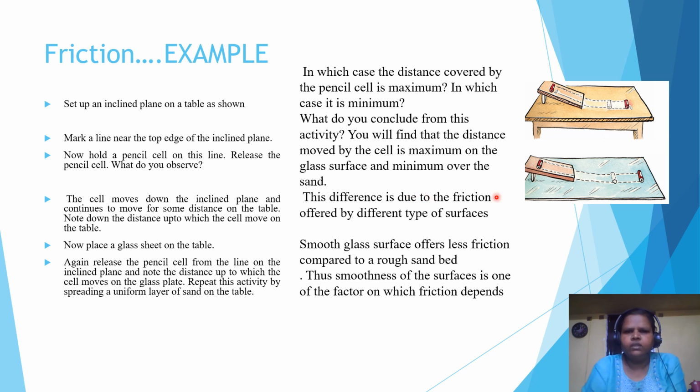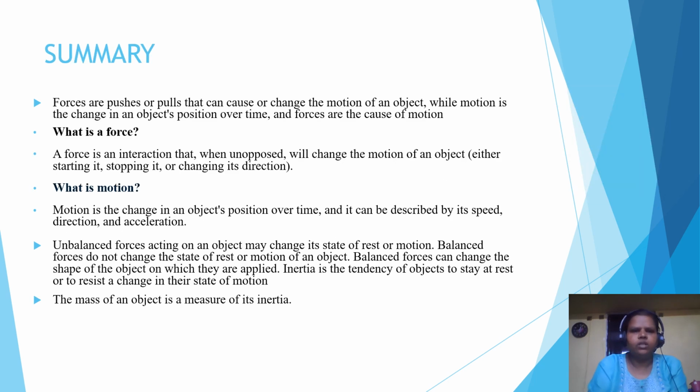You will find that the distance moved by the cell is maximum on the glass surface and minimum over the sand. The difference is due to the friction offered by different types of surfaces. A smooth surface offers less friction compared to a rough sand bed. So the smoothness of the surface is one of the factors on which friction depends.